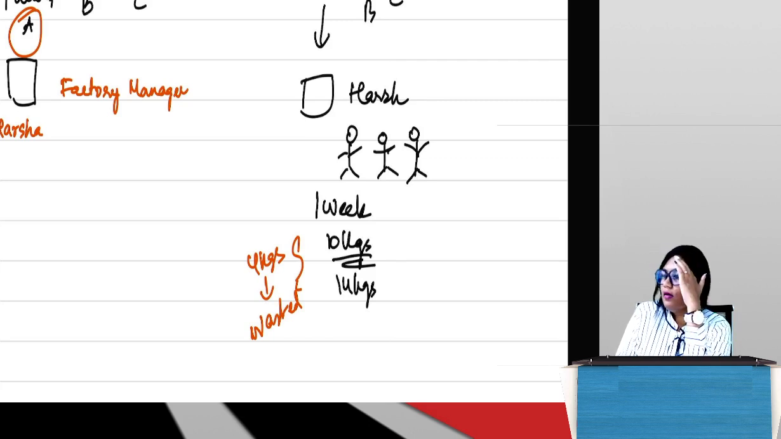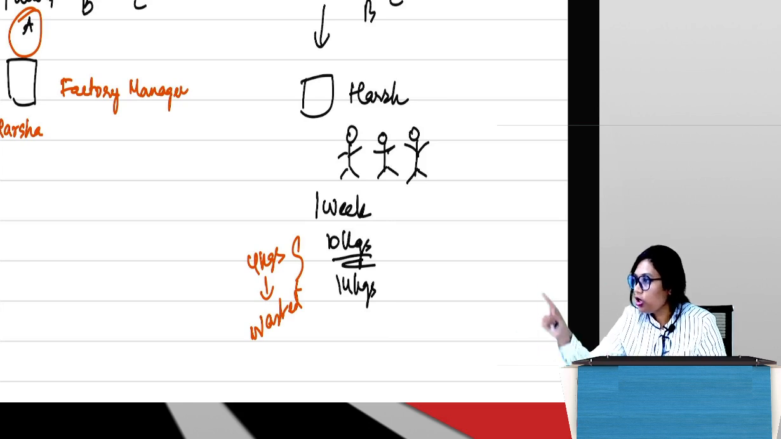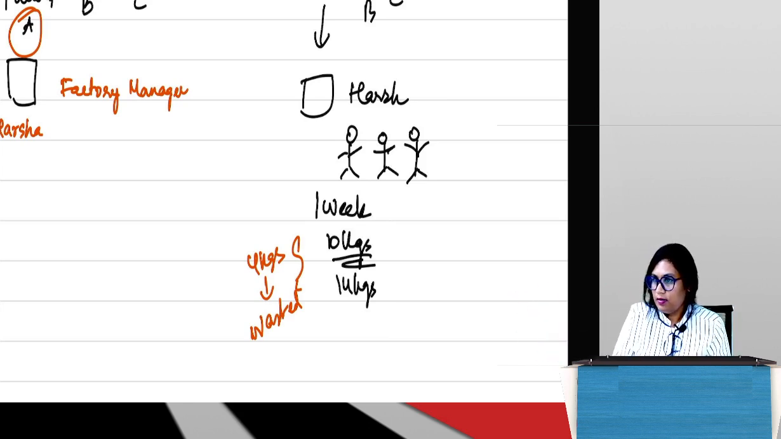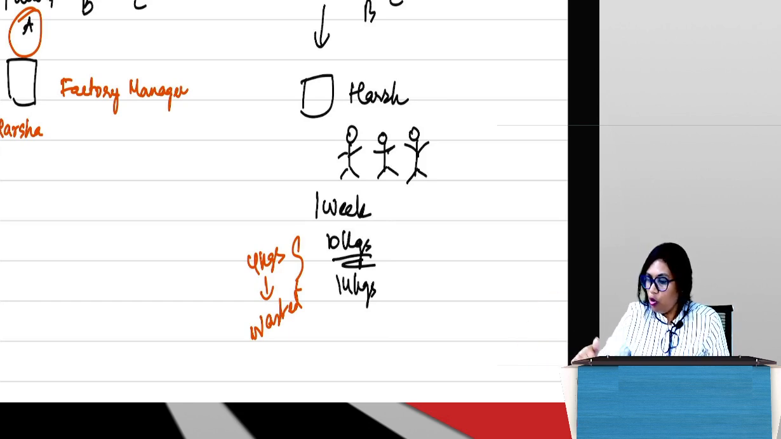Can Oju do anything about it? Can Oju go and tell the workers, no, don't do like this. You are wasting it. You are not cutting properly. She is the CEO. You can't expect the CEO to go to ground level. Who can control this wastage? Harsh. That's why he's there. Harsh or Harsha? Harsha.